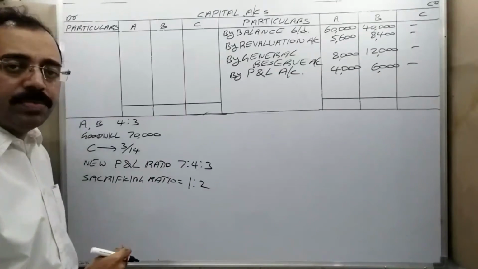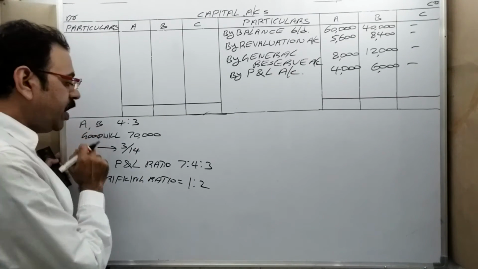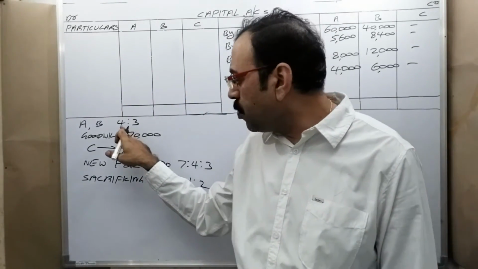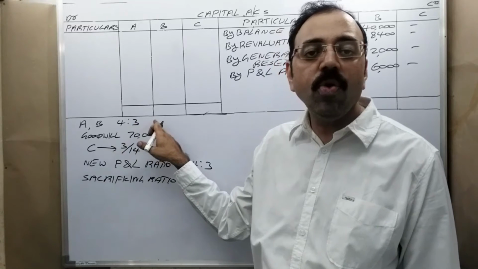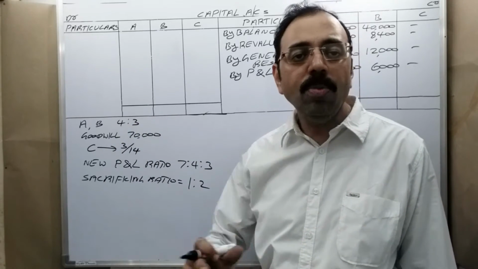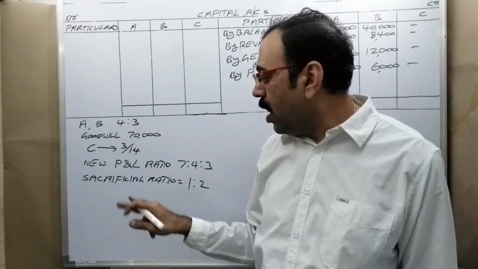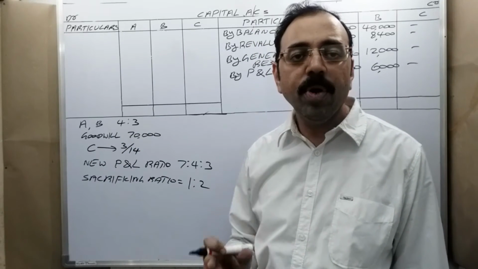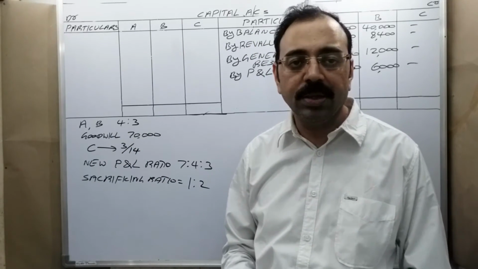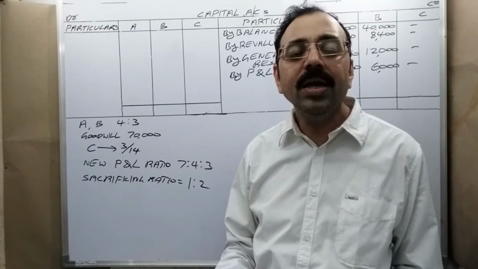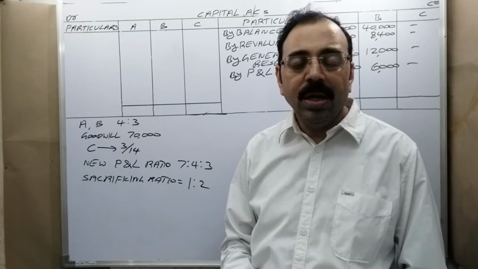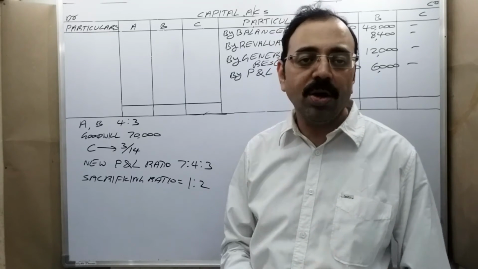See this example. A and B are the old partners. They are sharing profits and losses in the ratio of 4:3. This is the old profit and loss ratio. And they evaluated goodwill. Goodwill amount is 70,000 rupees. So every year, on average, 70,000 profit is coming to them. Their business value is 70,000 rupees.